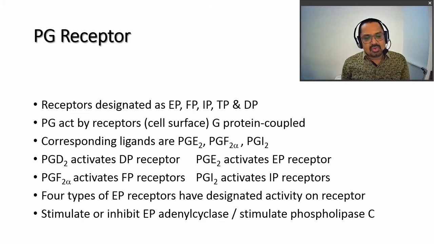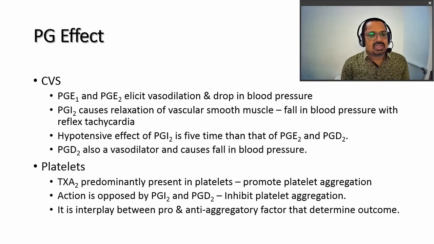There are four types of EP receptor having designated activity. They mediate stimulation and inhibition of adenyl cyclase, and stimulate phospholipase C. So these are the actions mediated by the different prostaglandin receptors.